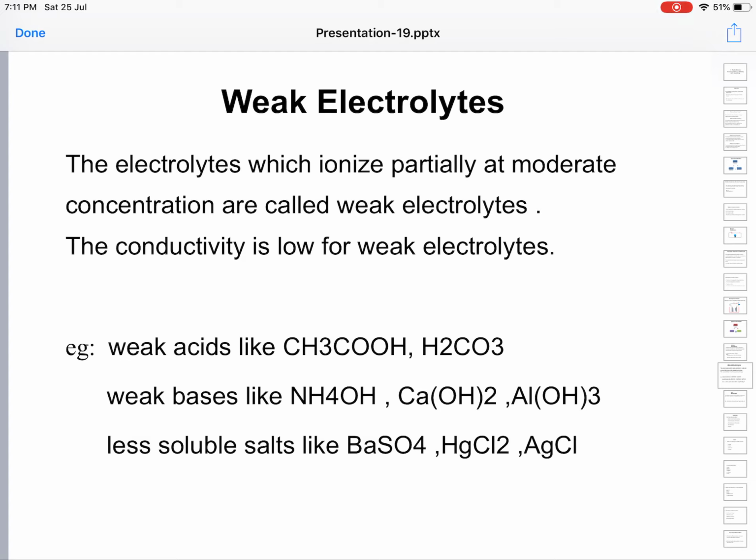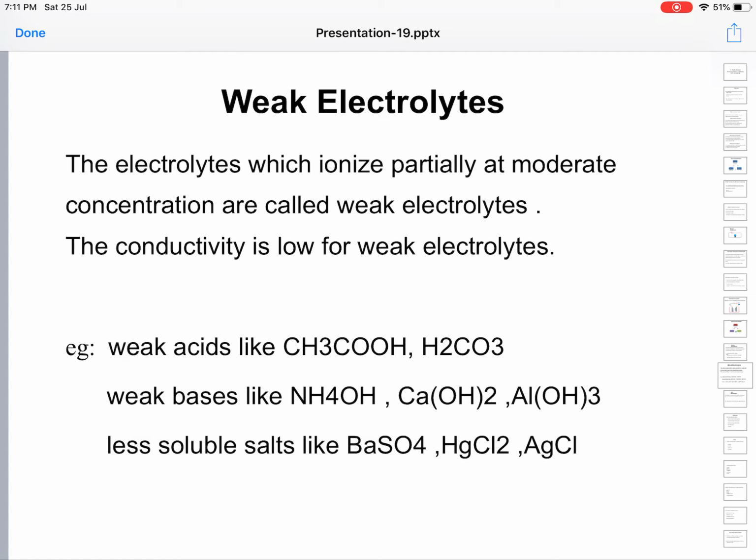So weak electrolytes are those which ionize only partially or incompletely at moderate concentrations. They are called weak electrolytes because ions formed are lesser. The conductivity of a weak electrolyte is low.